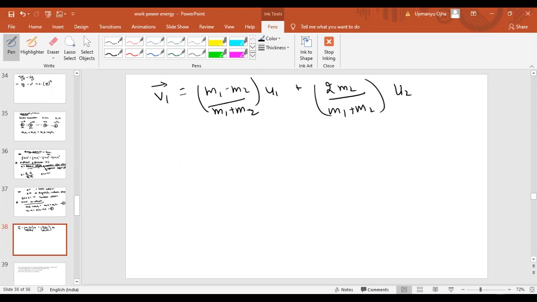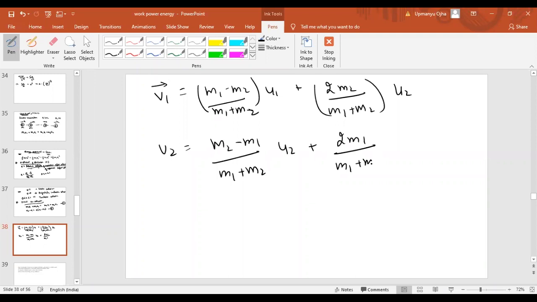That is the velocity of body 1 after collision. And similarly, the velocity of body 2 will be given by (m2 minus m1) by (m1 plus m2) times u2, plus 2 times m1 by (m1 plus m2) times u1. So that is the velocity of the bodies after collision.